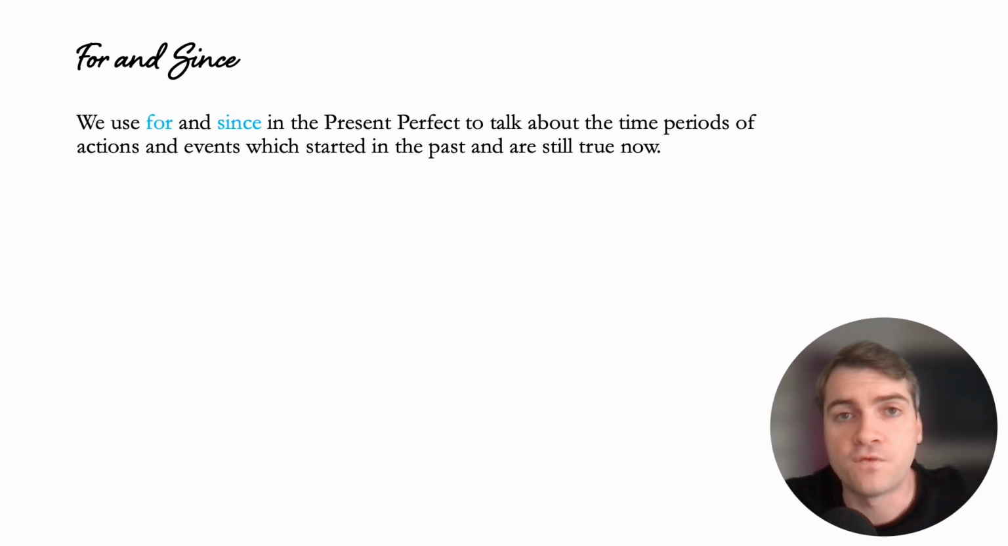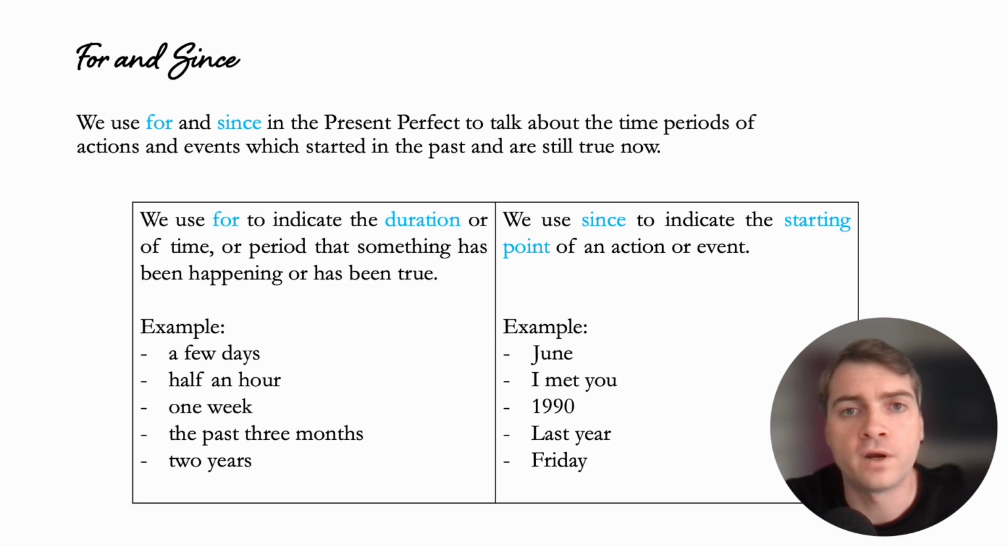All right, let's talk about for and since because you're going to use these all the time in the perfect tenses, and it's very important that you understand the differences and how to use them correctly. So we use for and since to talk about time periods of actions and events which started in the past and continued up to now or are still true now. With for, we use it to indicate the duration of time, okay? So the period of time that something has been happening or has been true.